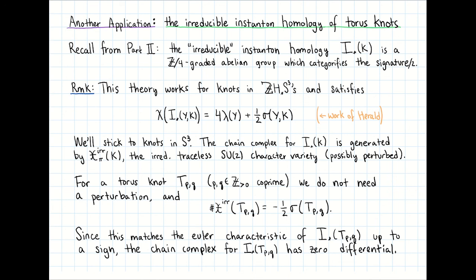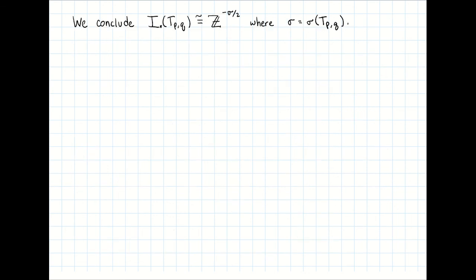Since minus 1/2 the signature matches the Euler characteristic of I star of T_{P,Q} up to a sign, we can conclude that the chain complex for the irreducible instanton homology has no differential. More precisely, we may conclude that I star of T_{P,Q} is isomorphic to the free abelian group of rank minus the signature over 2.